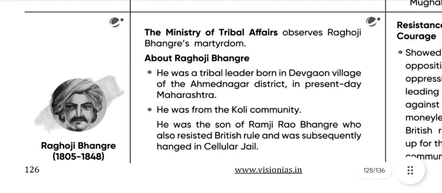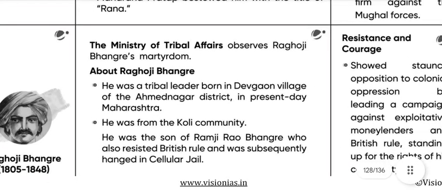Next we have Raghoji Bhangre. The Minister of Tribal Affairs observes Raghoji Bhangre's martyrdom. About Raghoji Bhangre: he was a tribal leader born in Devagaon village of the Akola region of Maharashtra. He was from the Koli community.